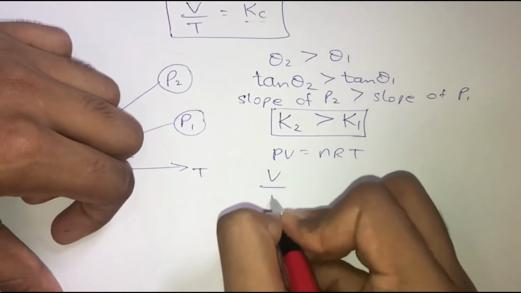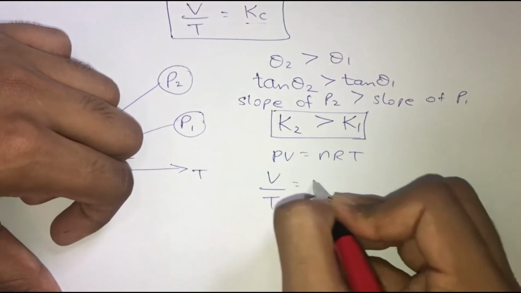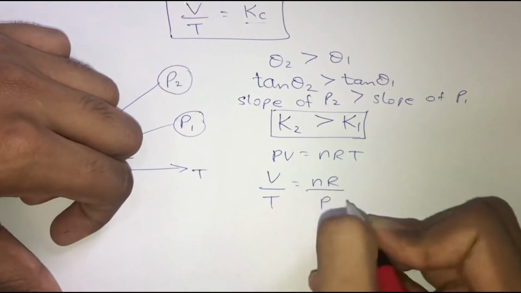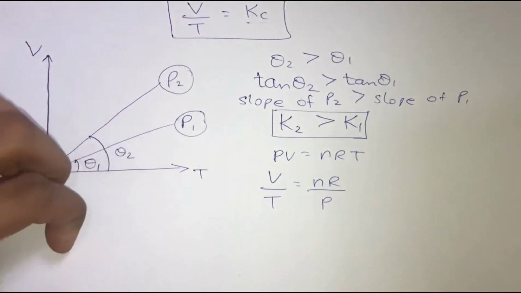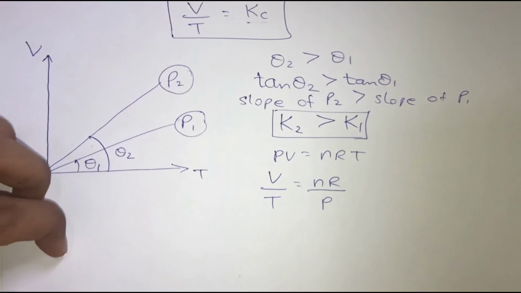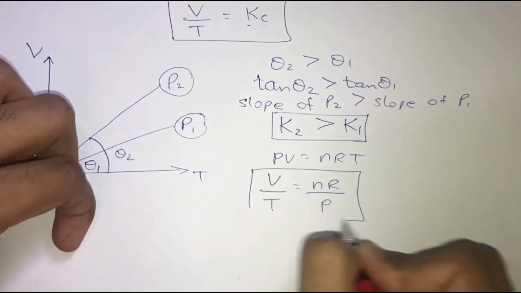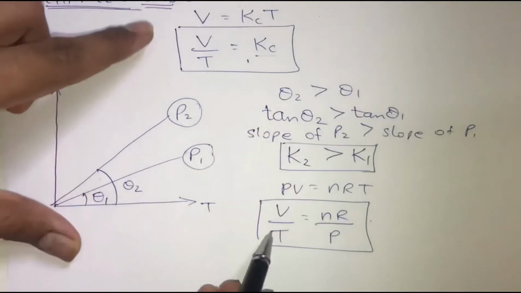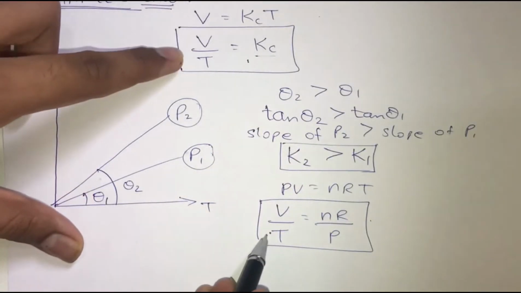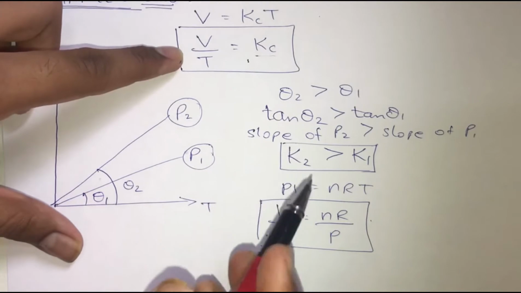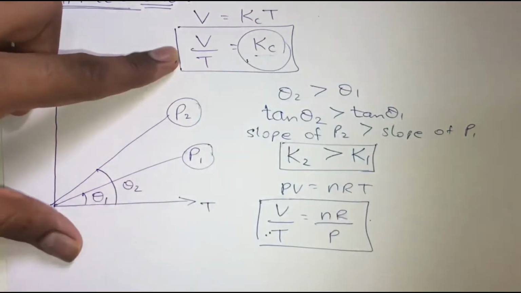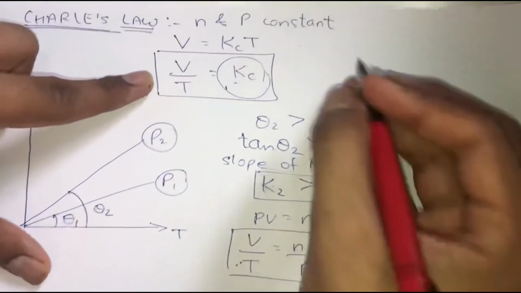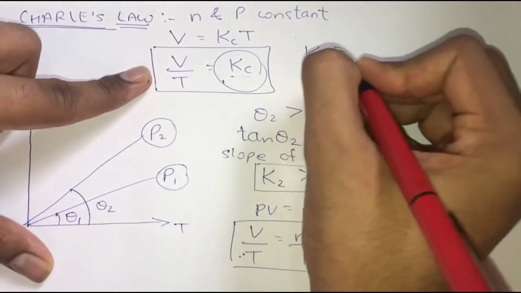So the equation becomes V by T equals nR upon P. Now you might be wondering why I have done so. Because when I compare this equation with the earlier equation, the left hand sides become equal, and so I get the value of K, the slope, when I compare these two equations, as